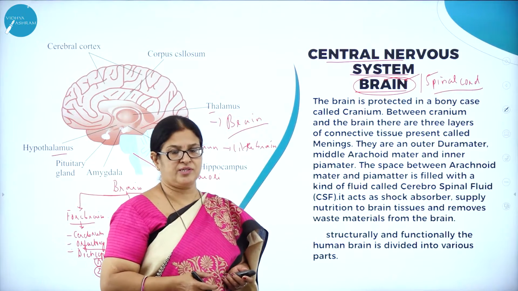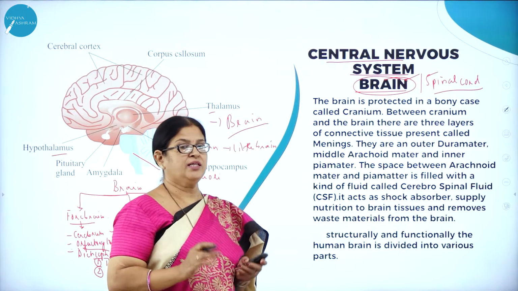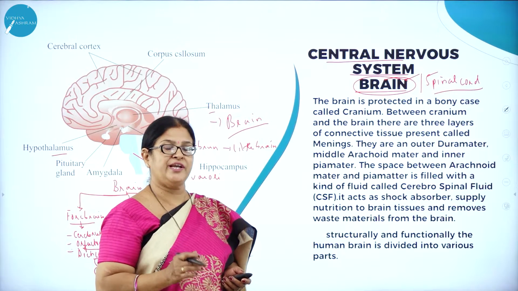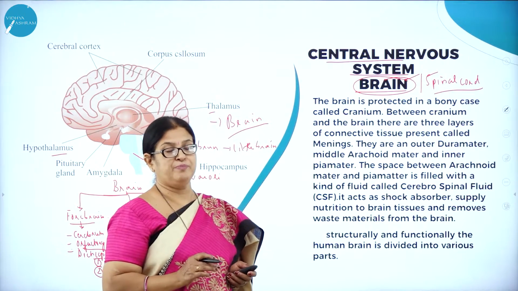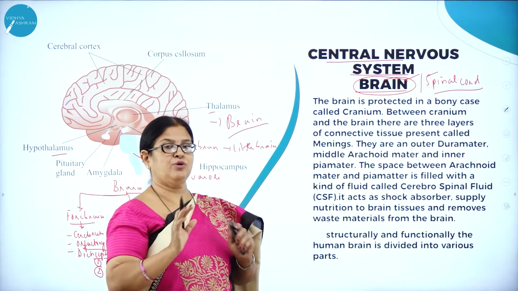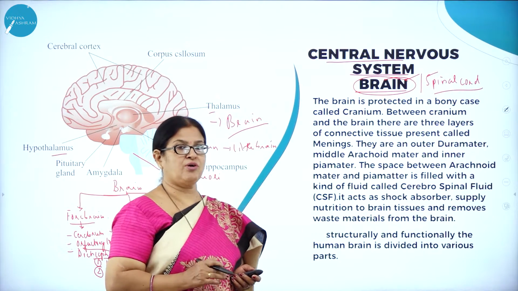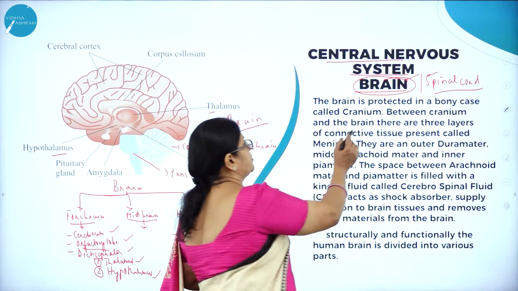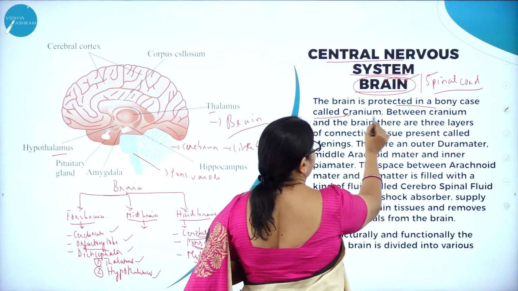Now, I think all of us know that we human beings are called craniates. Why are we called craniates? The brain is enclosed in a box or suitcase-like structure called the cranium to protect the brain. The brain is such a very important organ, and it is covered by a structure called the cranium, or what we otherwise call the skull. So the brain is protected in a bony case called the cranium.